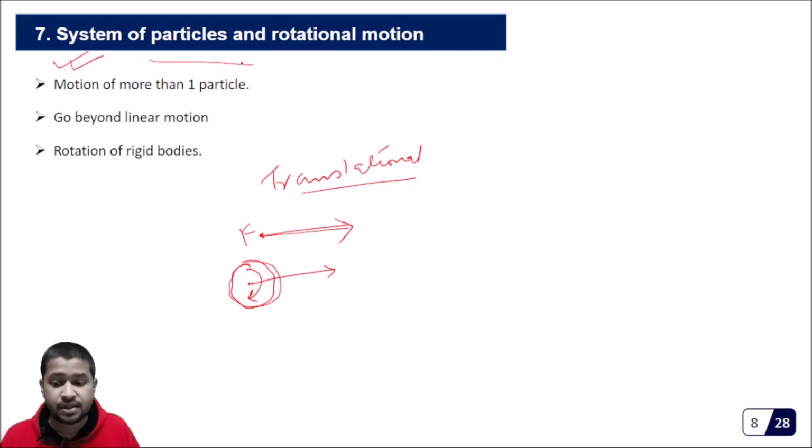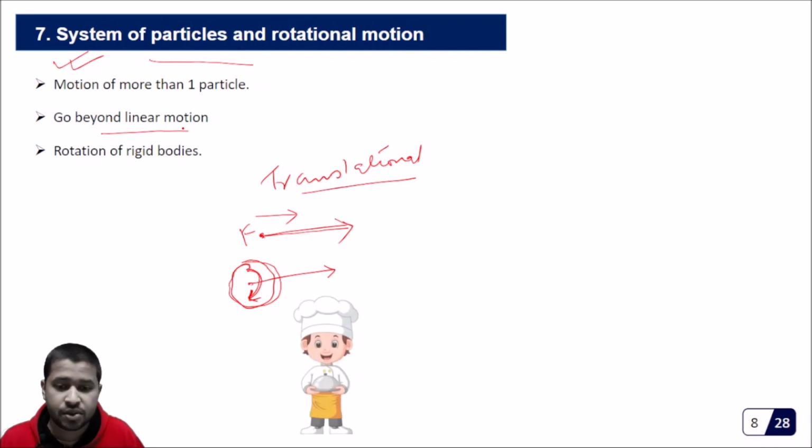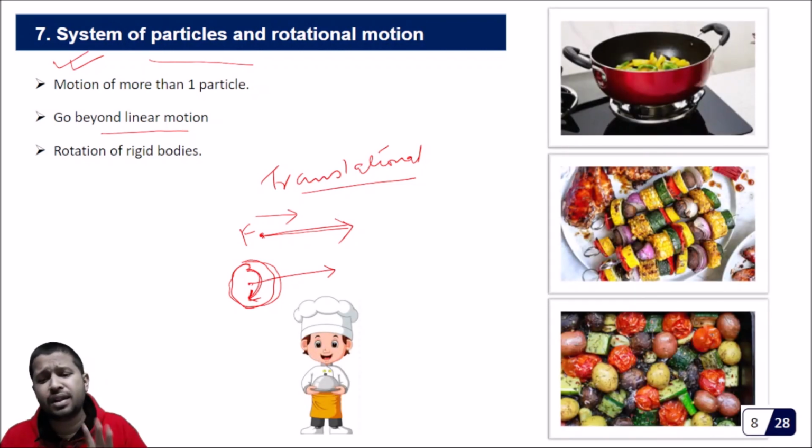So in other words, now we are not just confined to translational motion, we are trying different ways of doing work. One is also called rotational motion. We go beyond the linear motion. Now that the chef can do experiments with different items to give different kinds of taste, he can also do experiments in different ways.